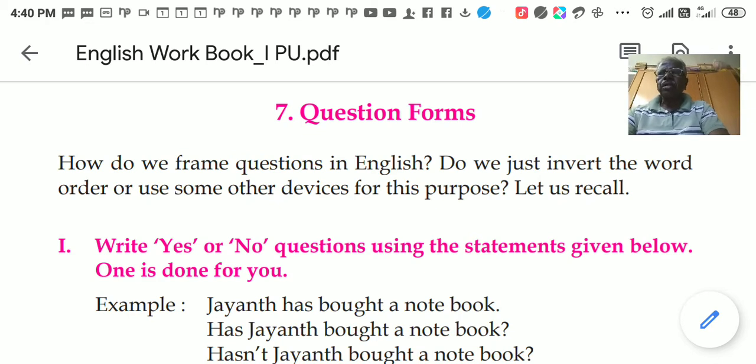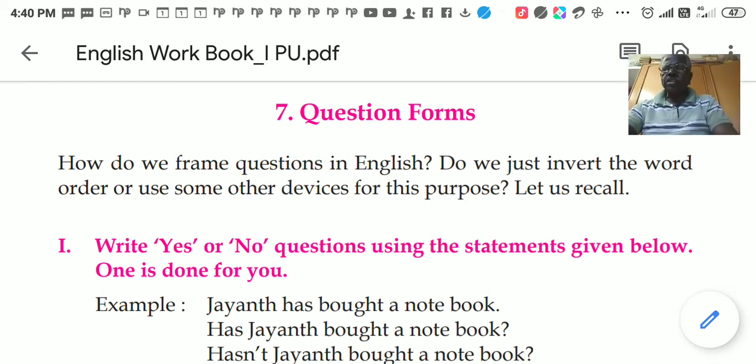For example, ನೀವು ಊಟ ಮಾಡಿದ್ದೀರಾ, ನೀವೇನು ಹೇಳ್ತೀರಾ, ಹೌದು ಅಥವಾ ಅಲ್ಲ, ಇಲ್ಲ. So that they are called yes or no questions. They may begin with some auxiliary verb, or they may begin also with the do forms. We'll do both and I'll tell you what type of questions will come in the exam.